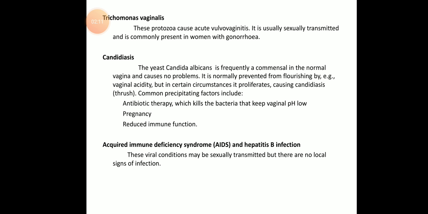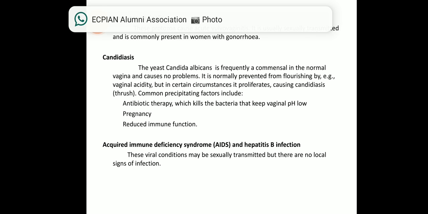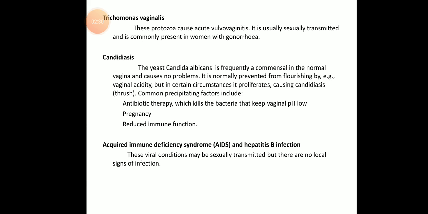So what you can observe during this infection, why it is coming, is due to antibiotic therapy which kills the bacteria that keep the vaginal pH low. So if the vaginal pH rises, this organism will try to increase in number. Next, in case of pregnancy and reduced immune system. Okay, so next is acquired immunodeficiency syndrome, that is AIDS, and hepatitis B infection.